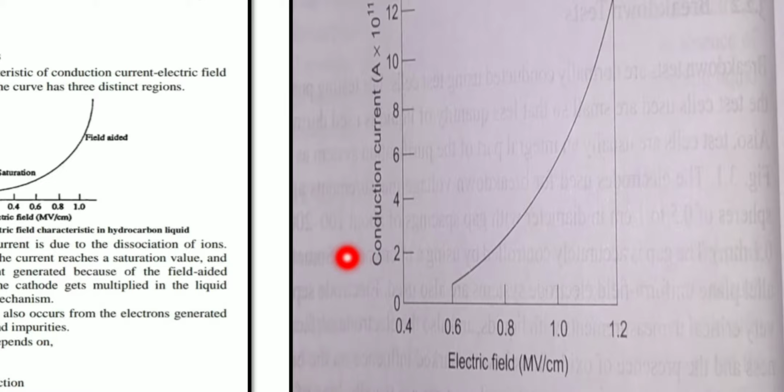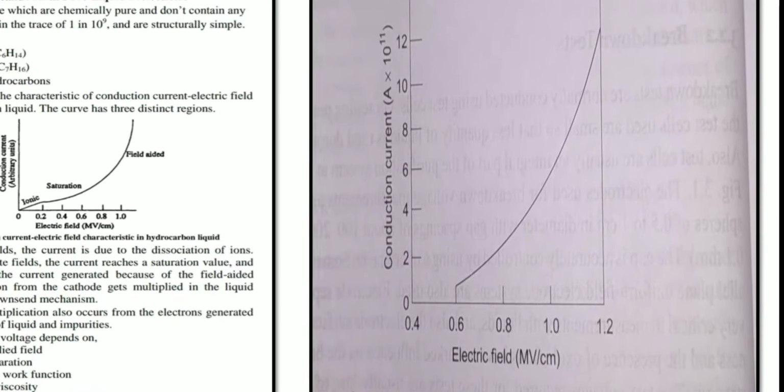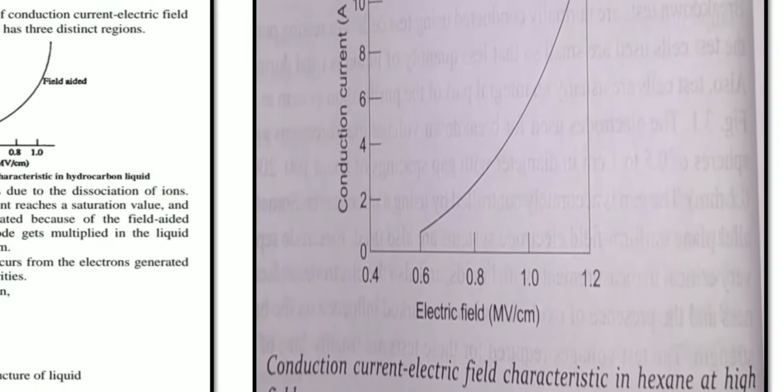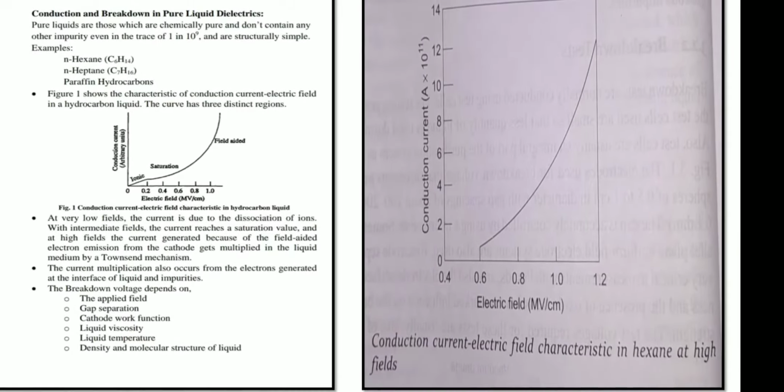So first, when we apply low electrical fields, that is 1 kilovolt per centimeter, the conductivities obtained are in the order of 10 raised to minus 18 to minus 20. These conductivities are very low, probably because of the presence of impurities. Getting my point?